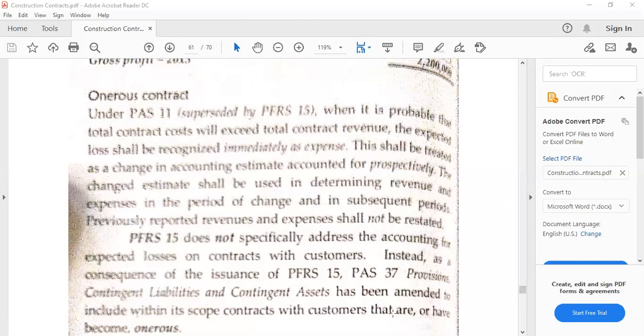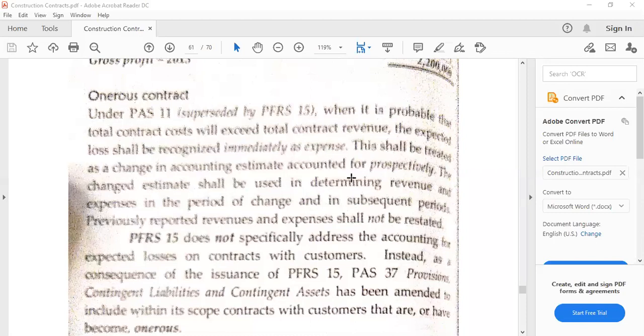And in that particular case, we are going to have a loss that is to be recognized immediately as an expense. So this is what is meant when the contract becomes burdensome because there is an expected loss.